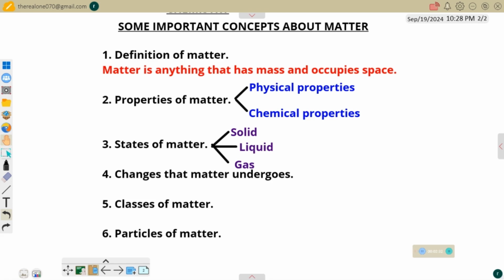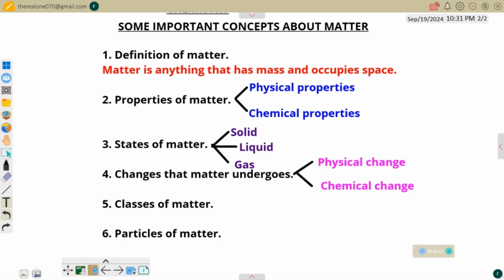Like I said initially, this class is just to look at everything briefly. We are not here to treat them as topics. Students will have to master this initially before they start learning it, so it's very, very important. Students are advised to memorize all of these things before they start learning each one of them. Now, for changes that matter undergoes, we have the physical change and the chemical change. Students are advised to master this before they start treating them.